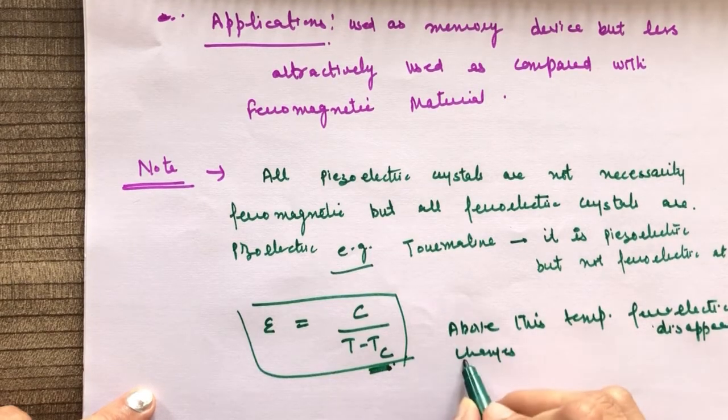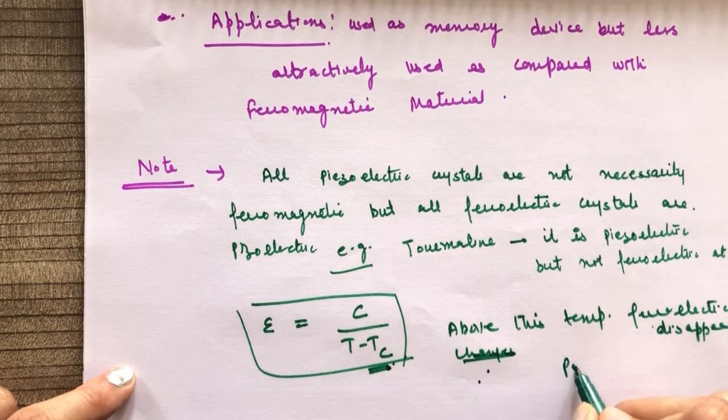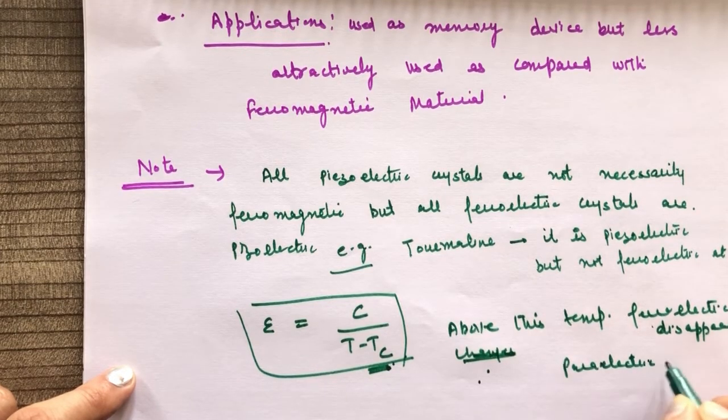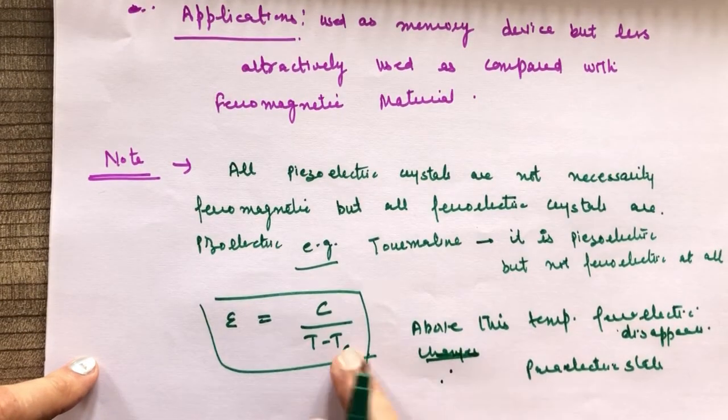And above this transition temperature, the material is said to be in a paramagnetic state. कौन सी state change हो जाती है? Not magnetic here, paraelectric state. So the material converts into paraelectric state above the Curie temperature, above the transition temperature.